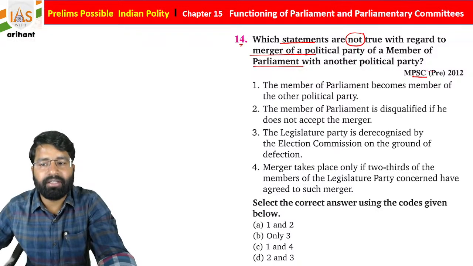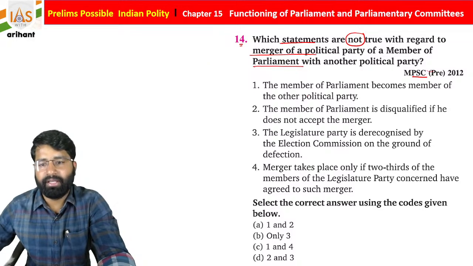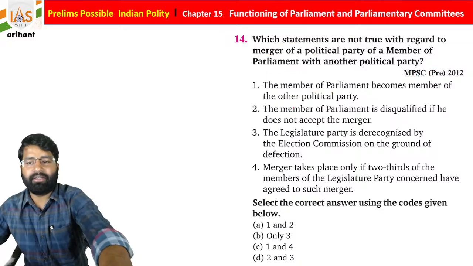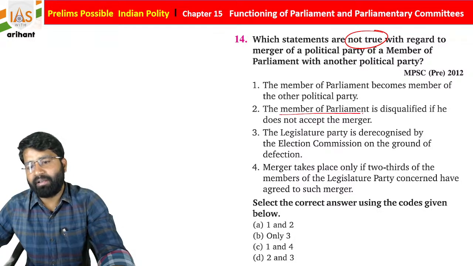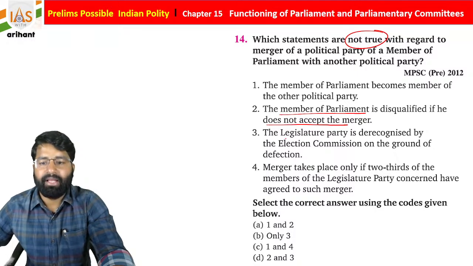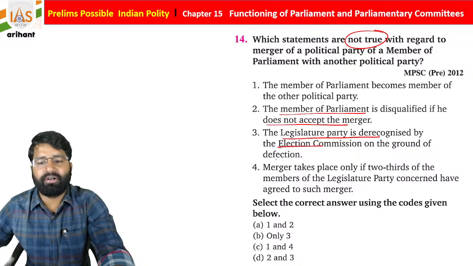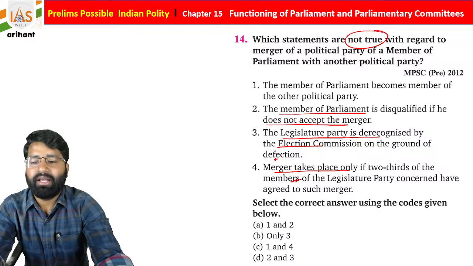The member of parliament is disqualified if he does not accept the merger. The legislature party is de-recognized by the election commission on the ground of defection. Merger takes place only if 2/3 members of the party concerned have agreed on such merger, students.